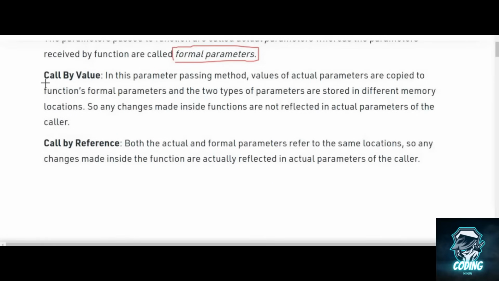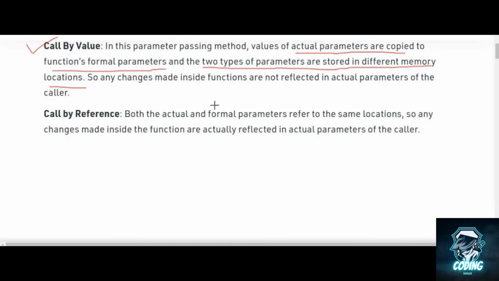So first we will see call by value. In this parameter passing method, values of actual parameters are copied to the function's formal parameters, and the two types of parameters are stored in different memory locations. So changes made inside a function are not reflected in the actual parameters of the caller.